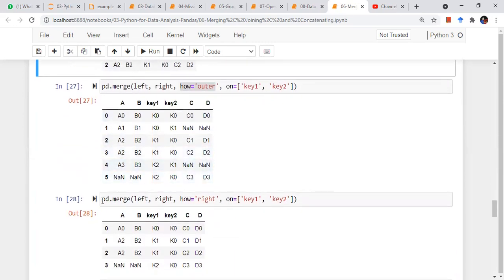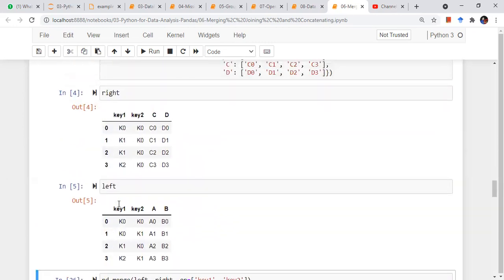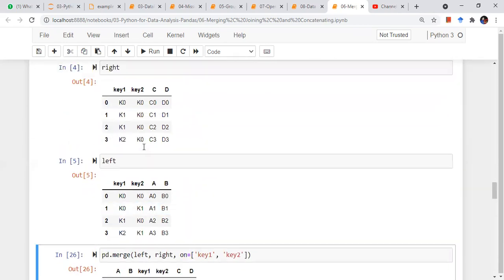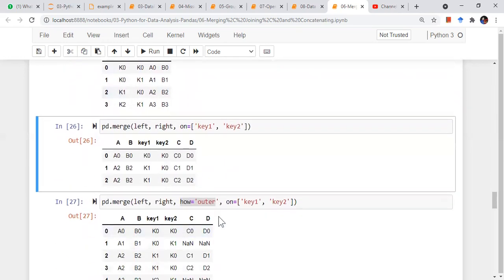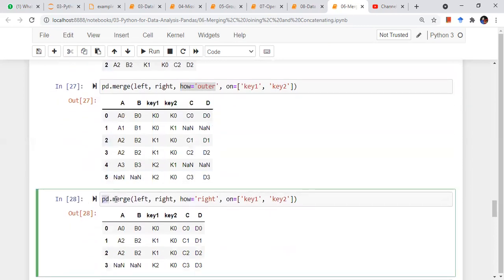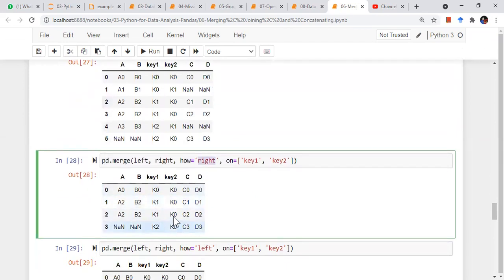Now suppose I want to have in my output data frame all the keys of the right data frame, but the left data frame keys need not be there if they are not present. So I want all the keys from the right data frame, so I'll do pd.merge left and right. I'll just change this parameter to right. Now I'm getting all the keys of the right data frame, which comes on the right side, the second argument, but I am getting only the keys where it is matching for the left data frame, right? So I'm getting 4 values.